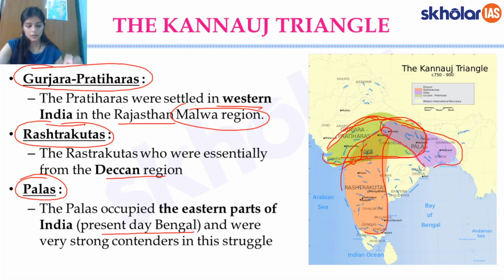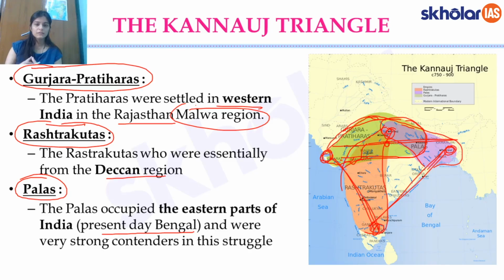Now, if you look at one dynasty here, the other one here, and the third one here, they essentially form a sort of a triangle with Kannauj at its center. Kannauj is somewhere here. So this is the famous Kannauj triangle of history, wherein there are three strong contenders fighting for the city of Kannauj. And this is this famous tripartite struggle that we started to talk of.